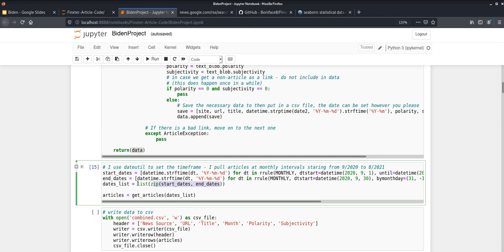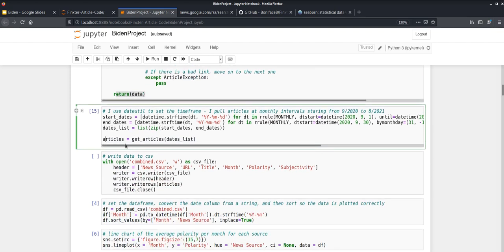And then what we have to do is throw this inside of the list function, which will turn the iterator of tuples into a list of tuples that we then pass into get articles, and the data that we will return here is going to be stored as articles.